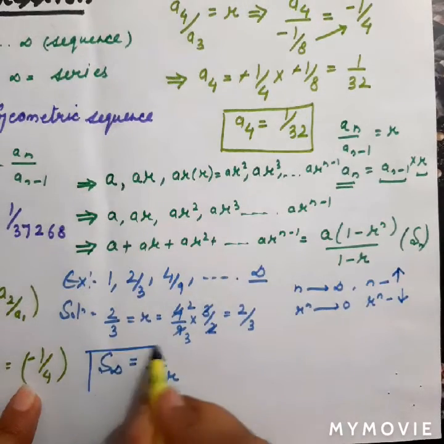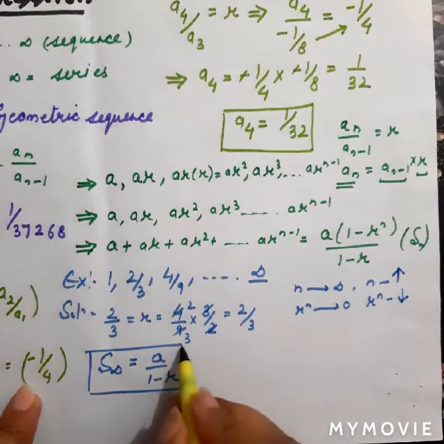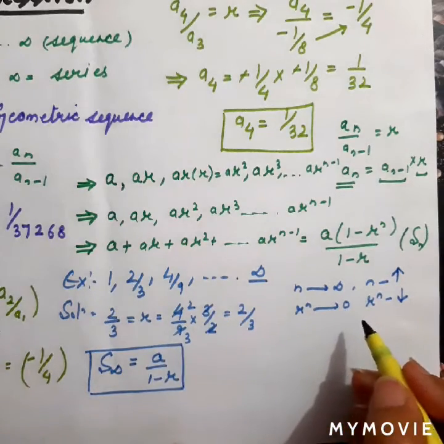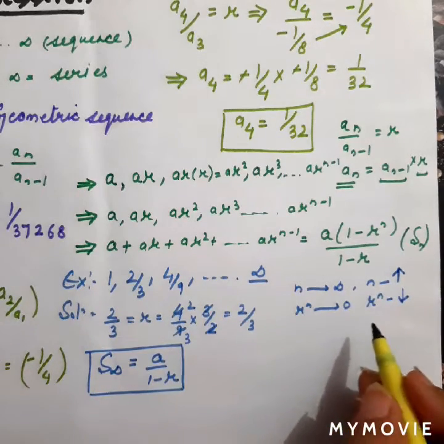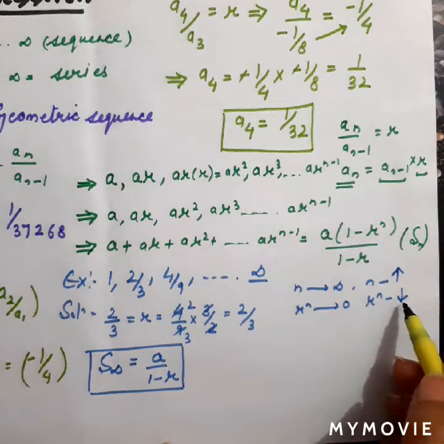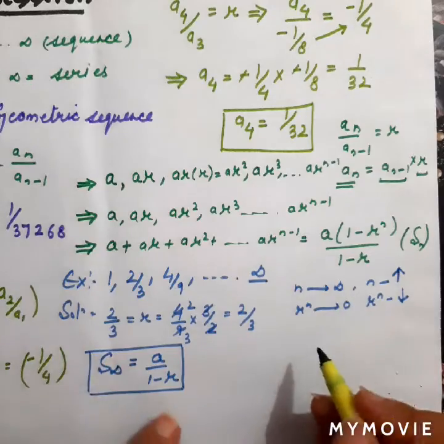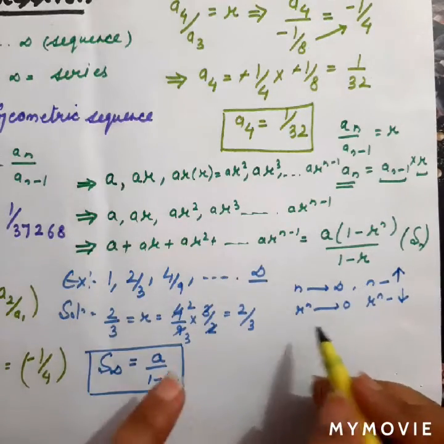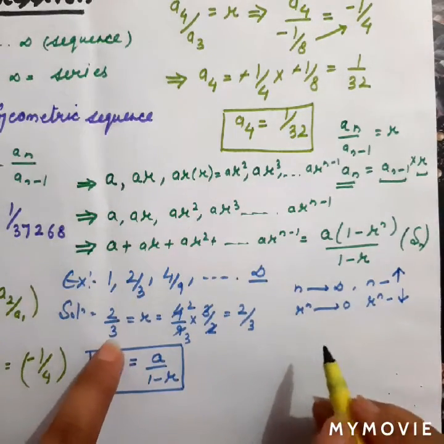So this is the formula for the infinite series, and I just want to draw your attention to how, when n approaches infinity, r raised to the power n reduces to 0. Suppose we have the value of n as infinity and r raised to the power n.